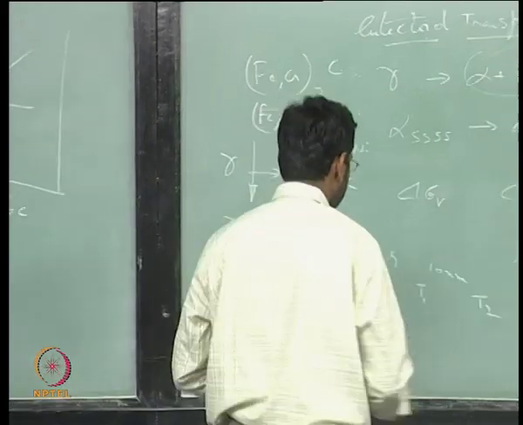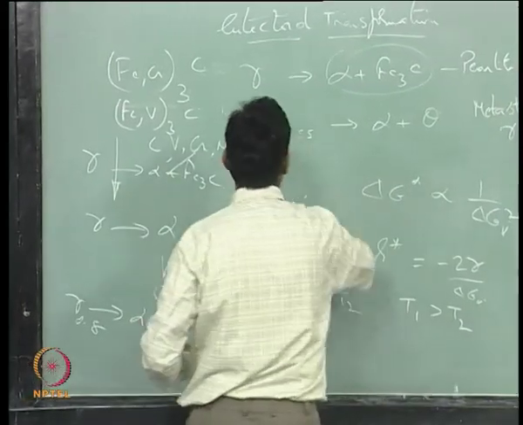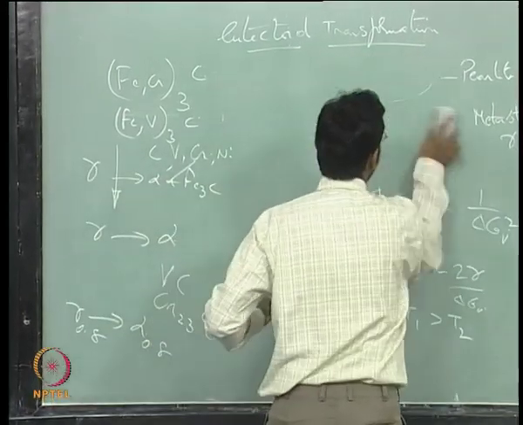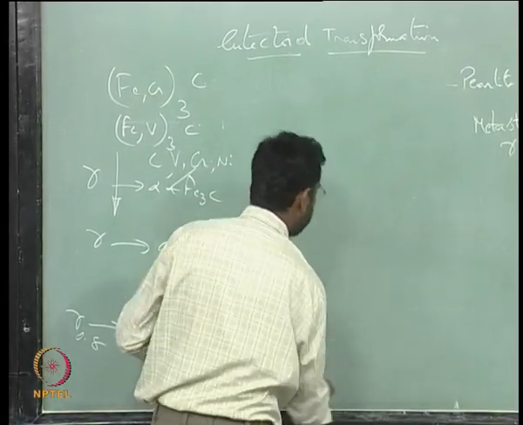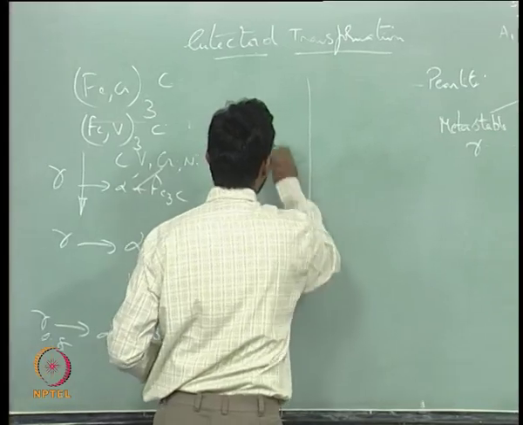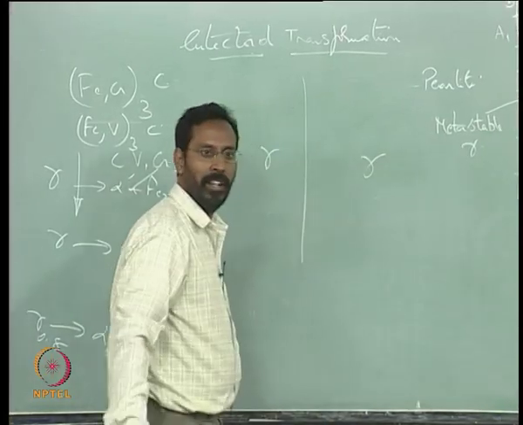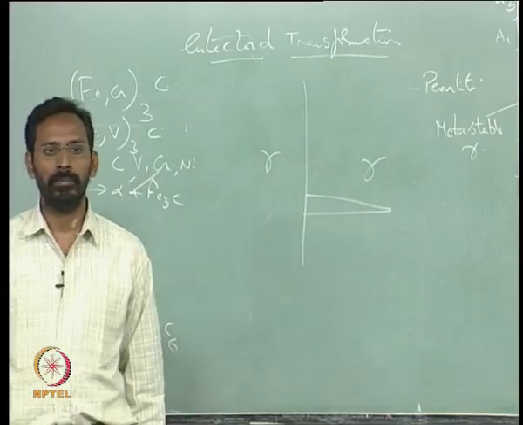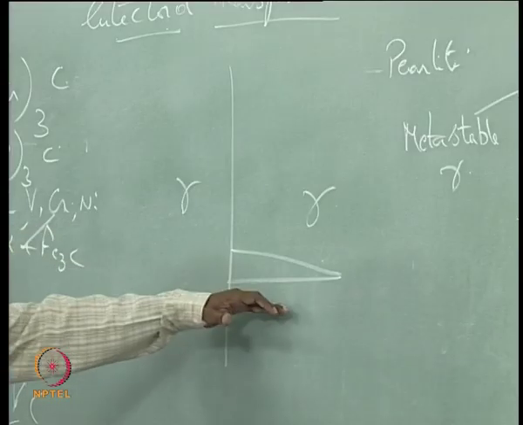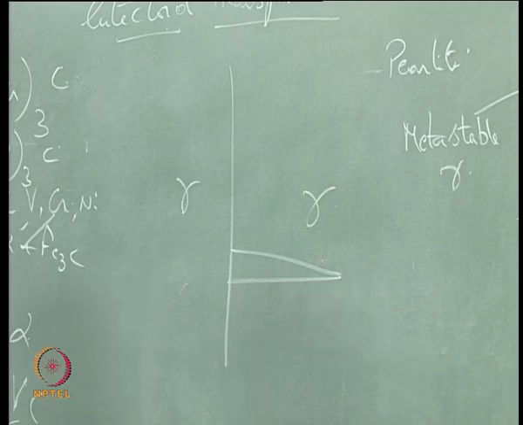That is where you see that this alpha, because only a structural change is taking place, if I have a gamma interface, the alpha that comes out will come out in an acicular form, because the nucleation is taking place at a lower temperature.